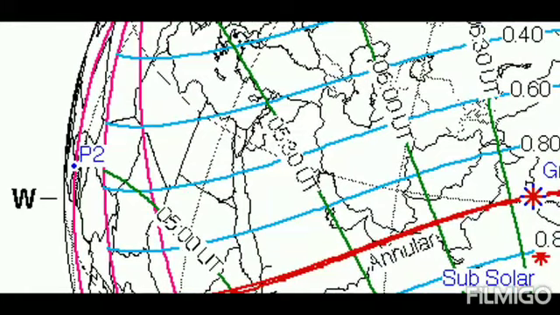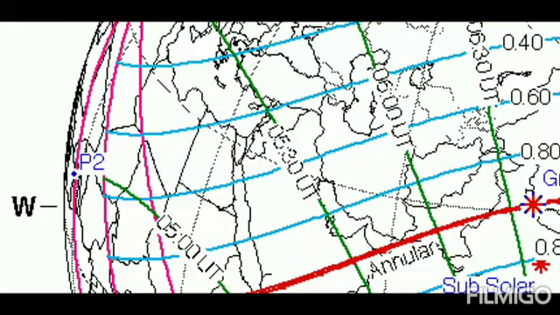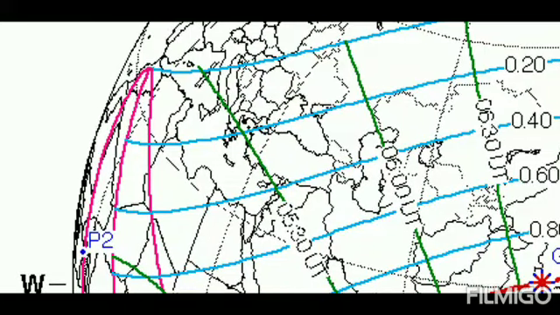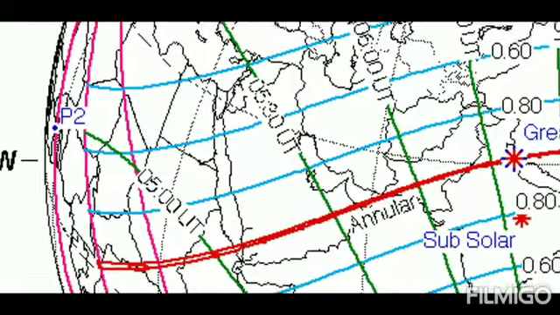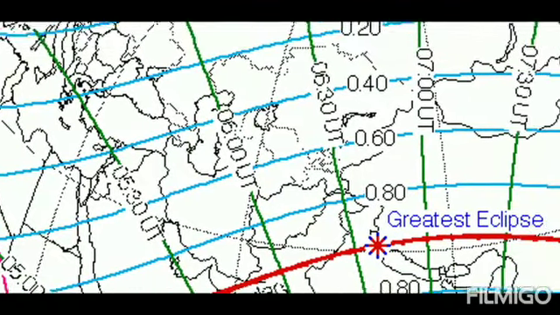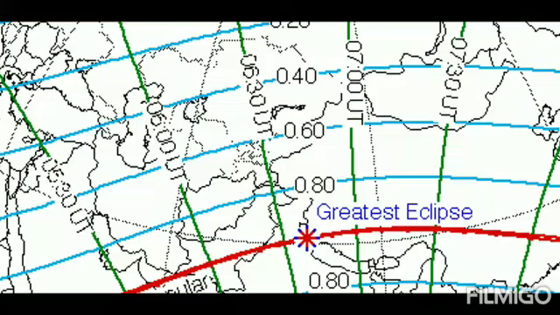Next, in this Arabian part, 5:30 UTC, that means at 5:30 UTC the greatest eclipse will be happening on all the parts of the earth swept by this green line. Then 6 UTC, 6:30 UTC, 7 UTC, 7:30 UTC.